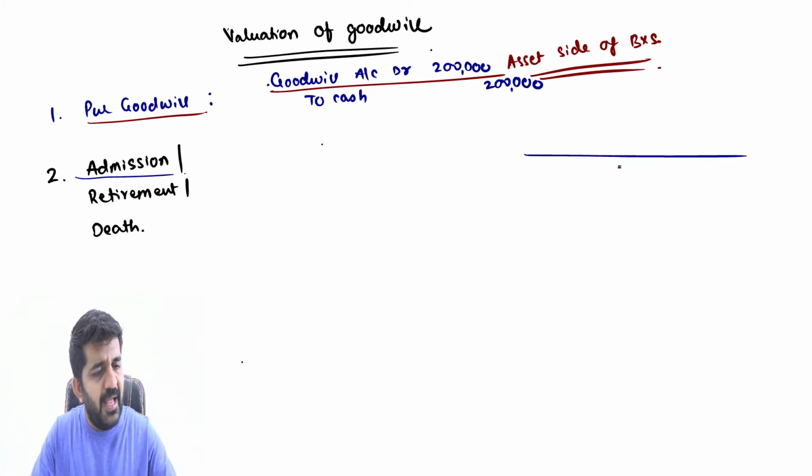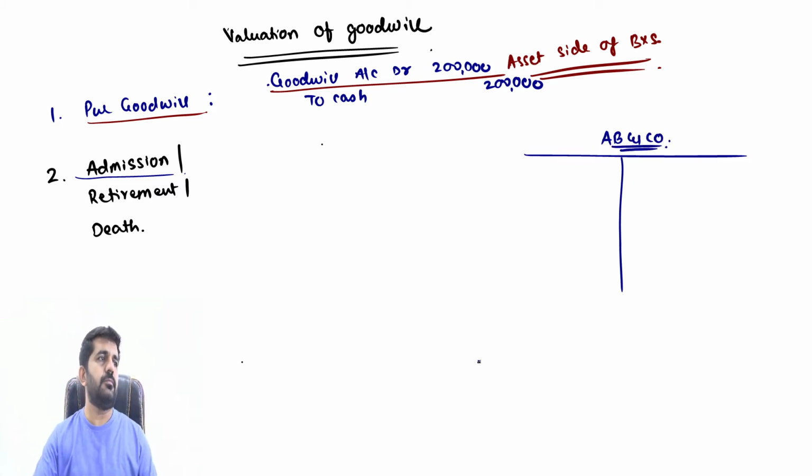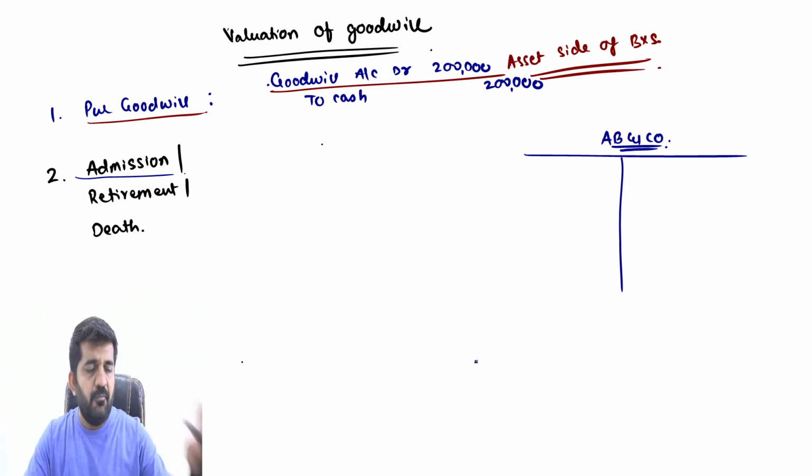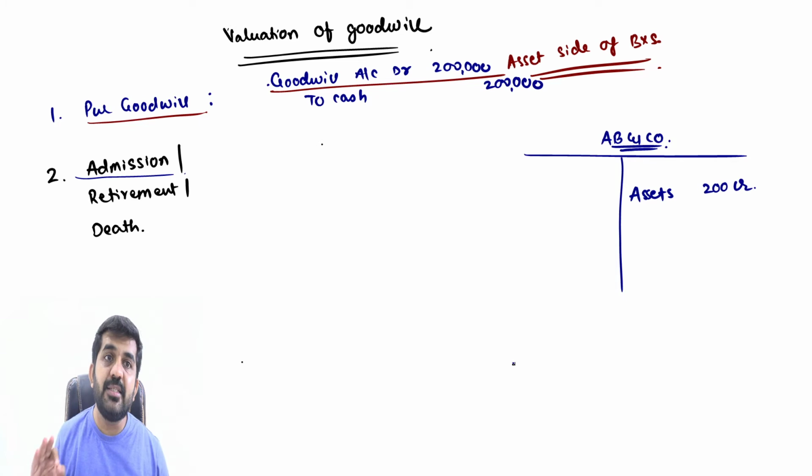This is a balance sheet of an existing partnership firm, A, B and Company. A, B and Company is a partnership firm which has assets worth rupees 200 crore. Sir, is this a book value?